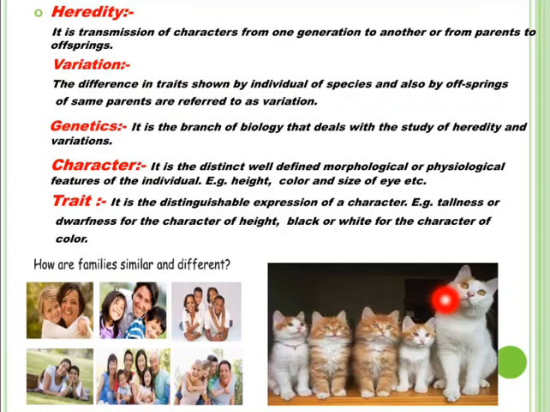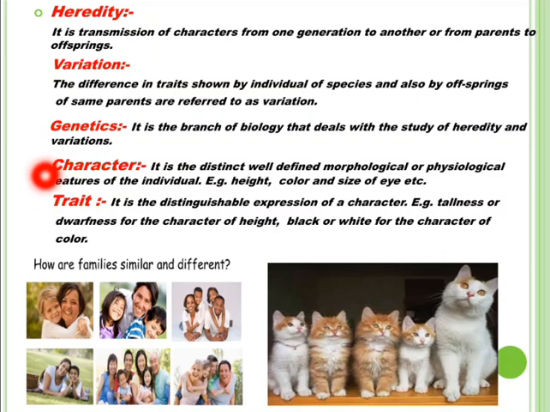Such changes in their characteristics are called variations. So, what is heredity? It is the transmission of characters from one generation to another or from parents to offsprings. And what is variation? It is the difference in the traits shown by individuals of species and also by offsprings of same parents. Now let us see what is the difference between character and trait.